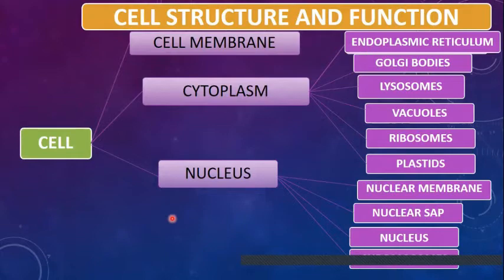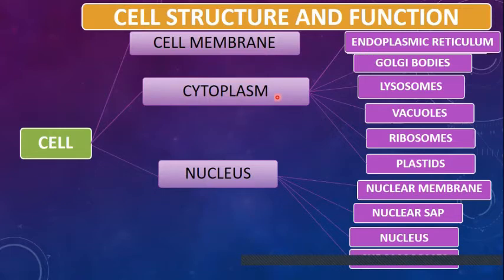Students, the cell is broadly divided into three parts, that is the cell membrane, the cytoplasm, and the nucleus. The cell membrane is the outermost layer of the animal cell, while it is the second-most layer in the plant cell. The second part is the cytoplasm. If you divide this word, cytos means cell, plasm means the fluid. So we can say the fluid which is present inside the cell is called the cytoplasm.